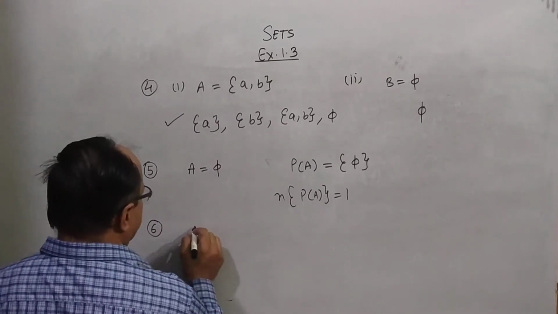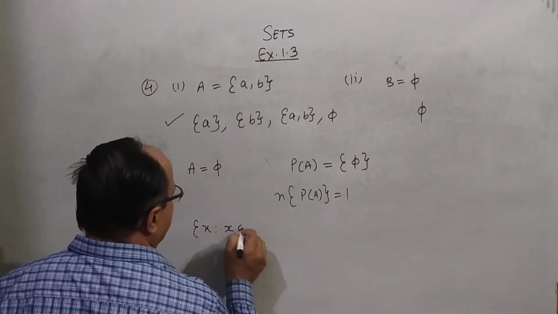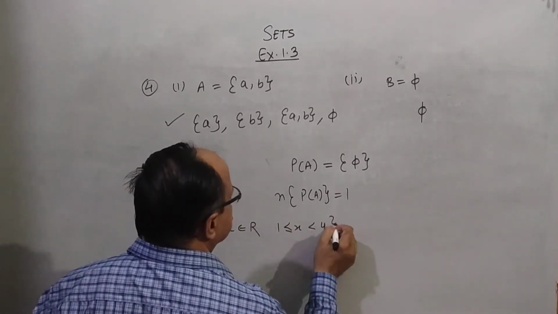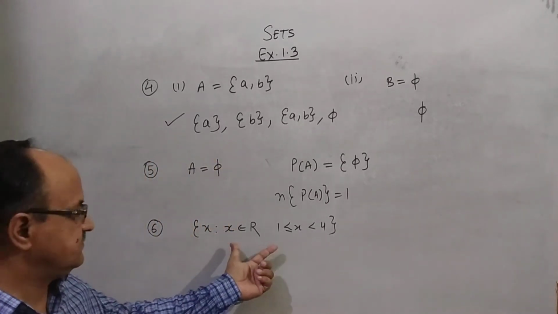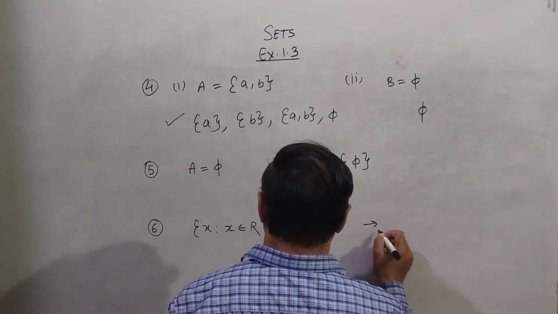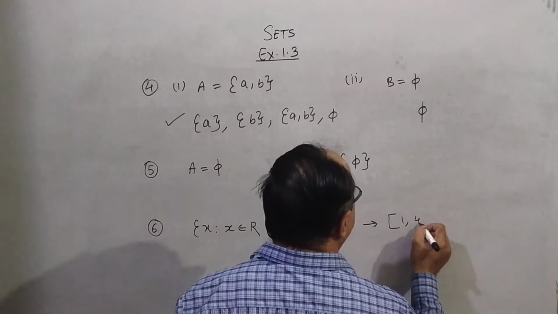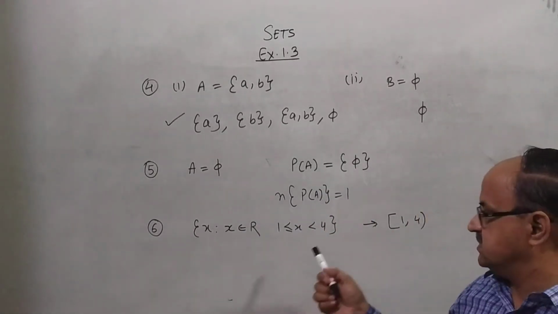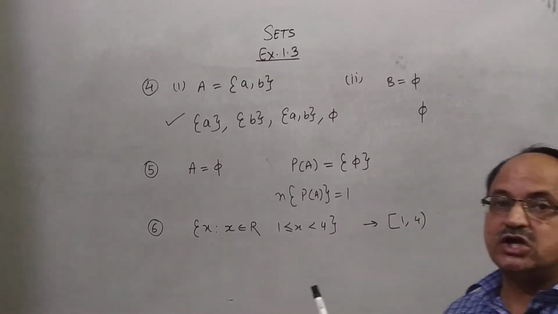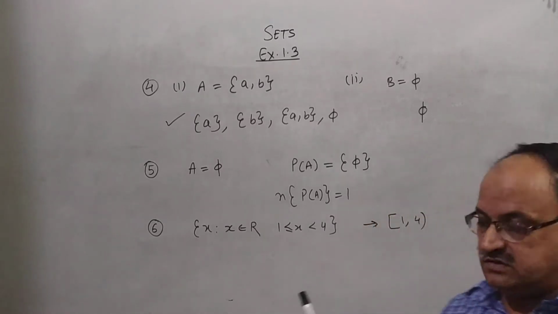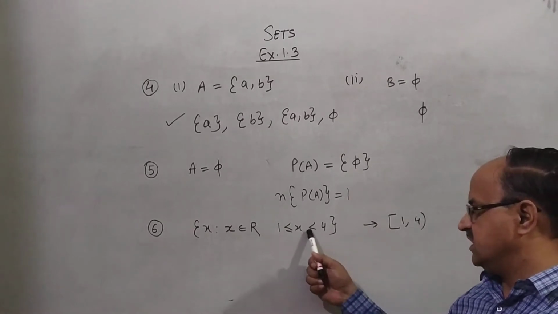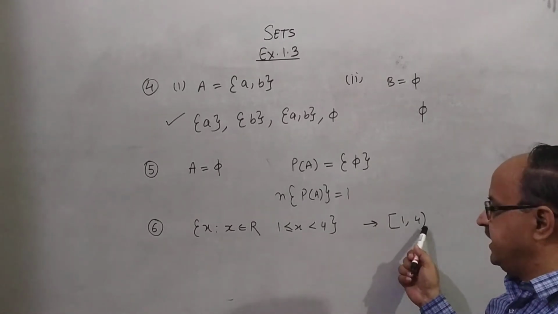Question number 6. The set of all x such that x belongs to the reals and 1 less than or equal to x less than 4. This is the set builder form. Can you write it in roster form? You can write [1, 4), because 1 is included in the interval and 4 is not included. This is called a semi-closed interval. If 1 is included, write a closed bracket here. If it is not included, write an open bracket.